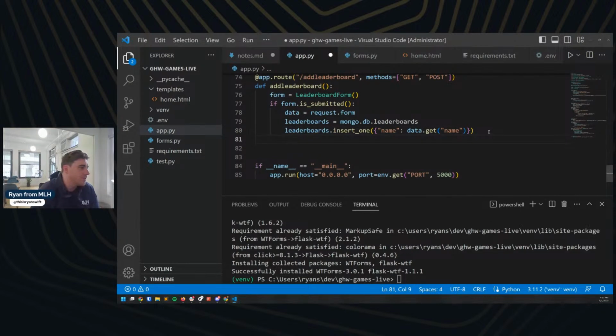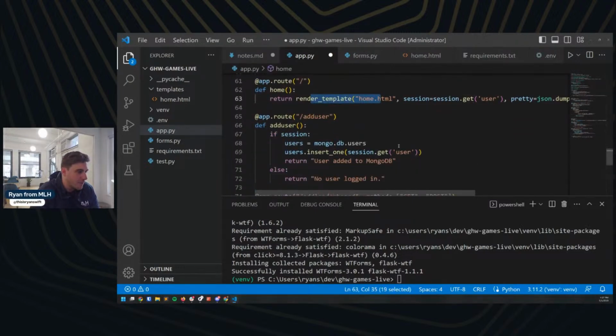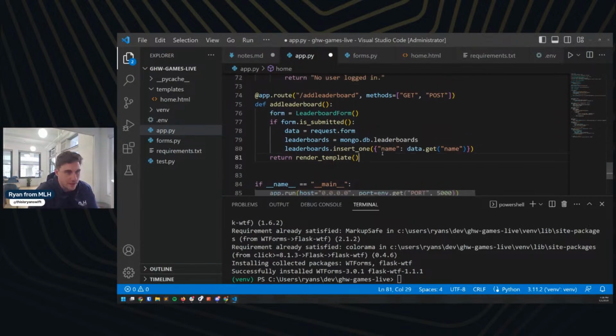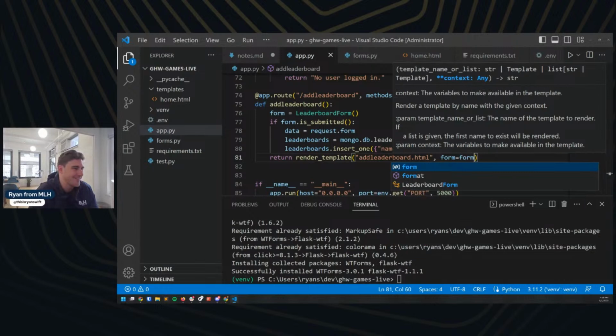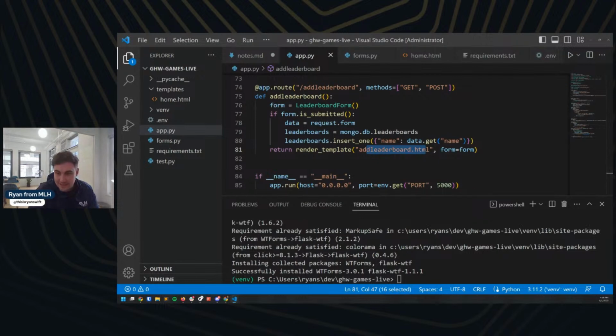The last thing I need to do is make sure that there's actually a form to render this, or rather some HTML to actually render this form. So we're going to do render_template. This is a built-in Flask functionality that we use in a couple of other spots. Like you can see it right here, rendering our home, right? And so in this case, we're going to make a new piece of HTML, a new file that's going to be for leaderboards specifically. So I'm going to add leaderboard.html, which is probably not the world's best naming convention. That's all right. But then we also need to pass it our form as well. So we're going to do that as well. So this add leaderboard.html does not exist yet.